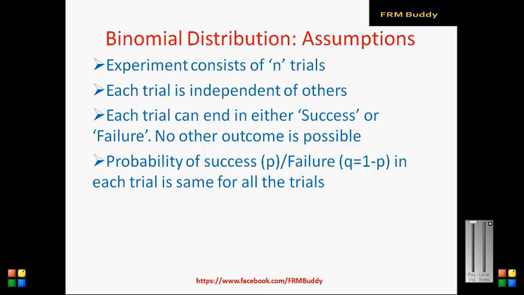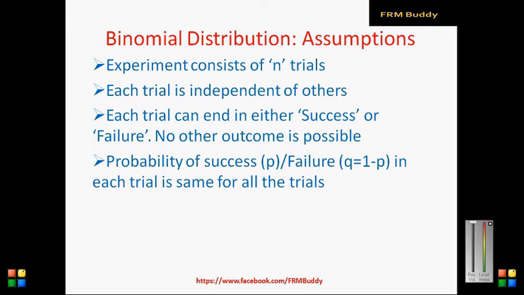Now, when we talk about binomial distribution, there are certain underlying assumptions that are made. Firstly, the experiment consists of n number of trials. If I consider an experiment of tossing a coin 100 times, each of my trials consists of tossing a coin one time. That means my experiment consists of 100 such trials, and each trial is independent of others. So what happens in my current trial, that means whether I get heads or tails, is not going to affect the outcome of any other trial in my experiment.